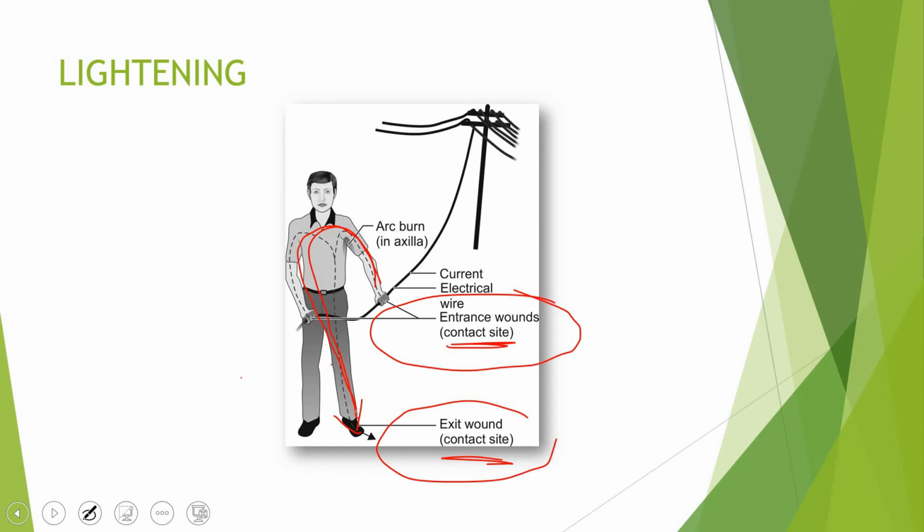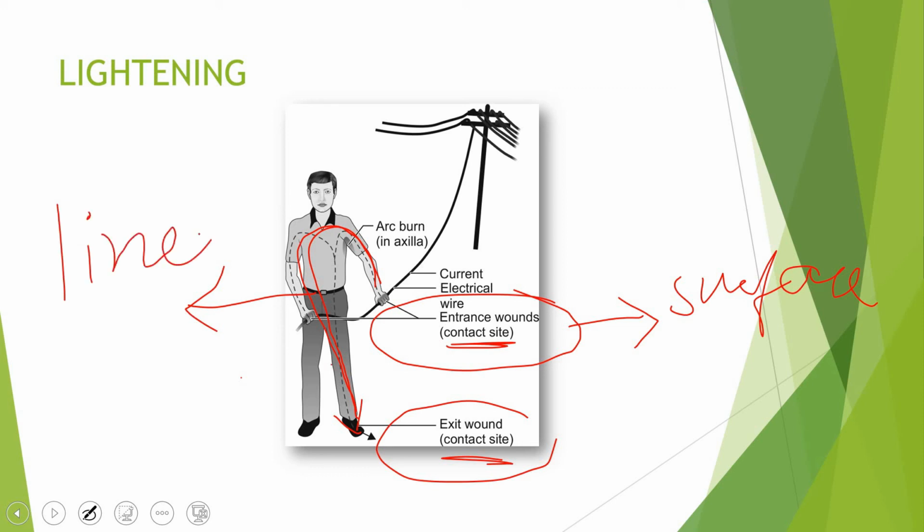The entrance site will cause surface burns, and the path that it covers will cause linear burns. And the exit site is not very much affected because the current doesn't get concentrated here.